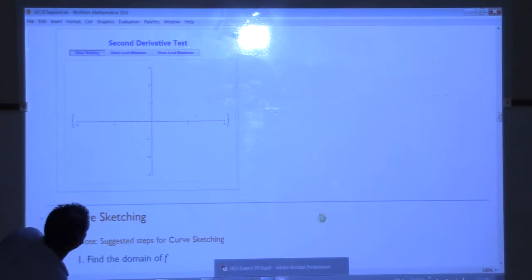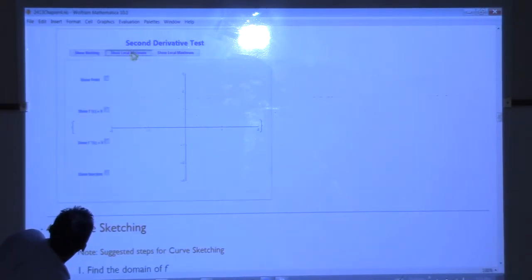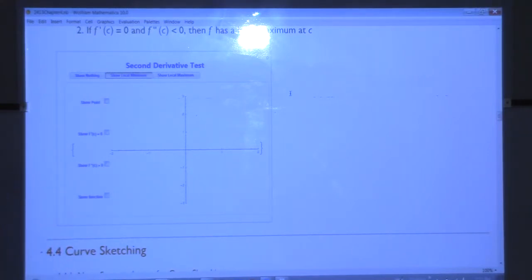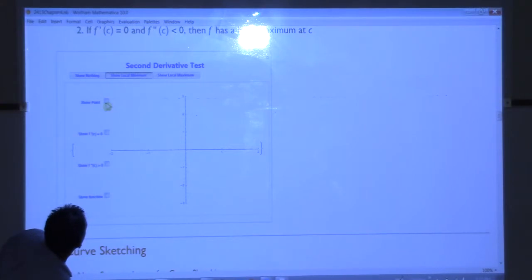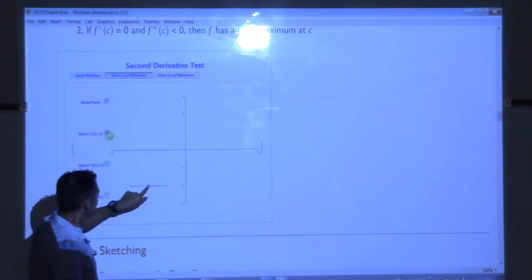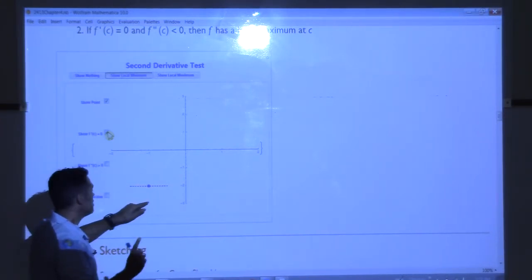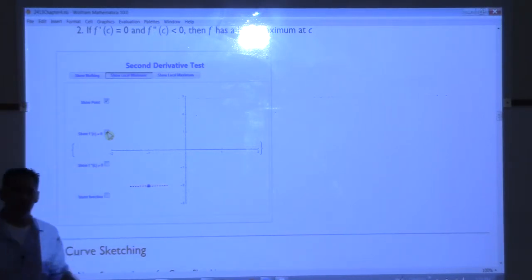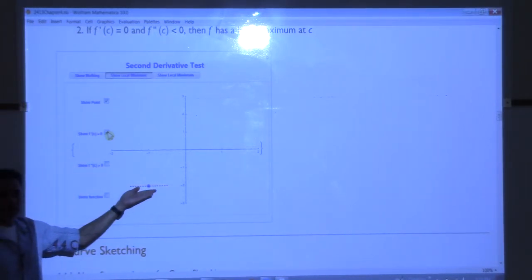It says, let's say we are looking at a function. Let's say that we go to some point on the curve, and we discover that at that point the derivative is 0. So we have a curve. All I know about this curve right now is that if I go to this particular point, the derivative is 0, which means we have a flat tangent line. Does that mean that I'm at a max or a min?